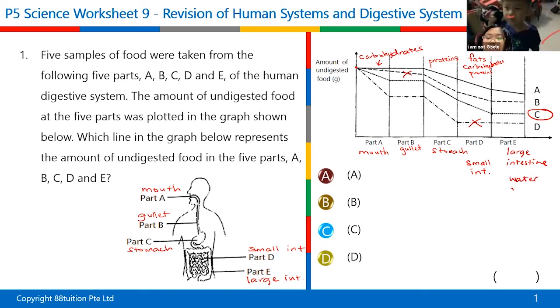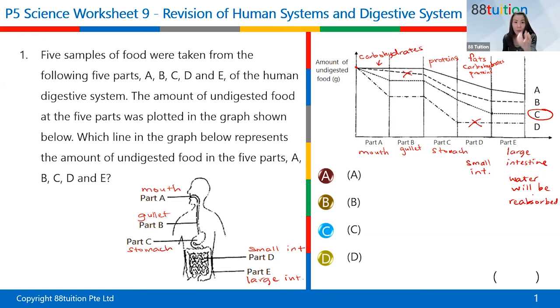Water will be reabsorbed. So the undigested food, that pulp there, the water will be removed. That's why your stool, your waste product, your poo-poo, is actually quite firm, right? It is because the water is being removed by the large intestine.